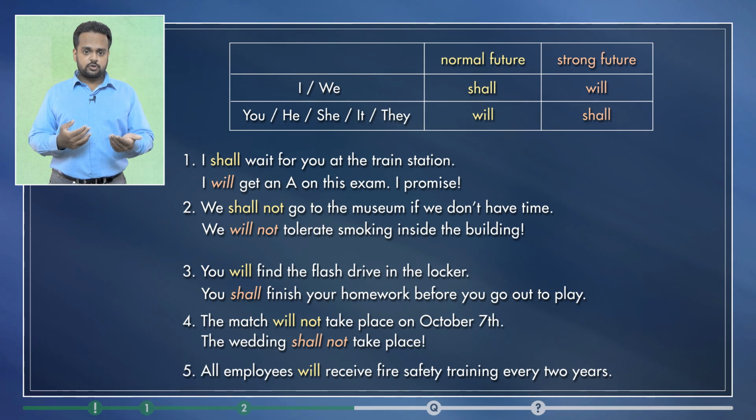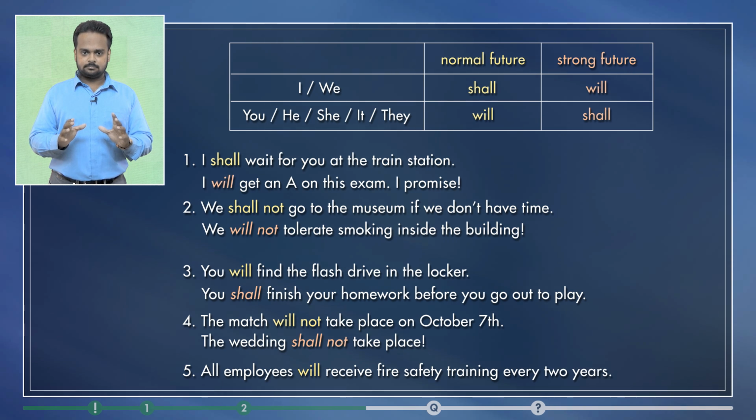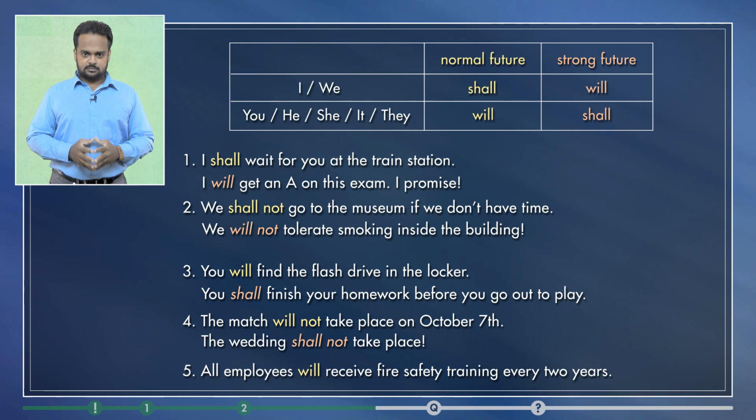But the strong future sentence is very different. When I say the wedding shall not take place, I'm saying I won't allow the wedding to take place. I will stop the wedding. Of course, I have no reason to stop anybody's wedding, but you can see how there's a lot of emotion or feeling in this sentence.